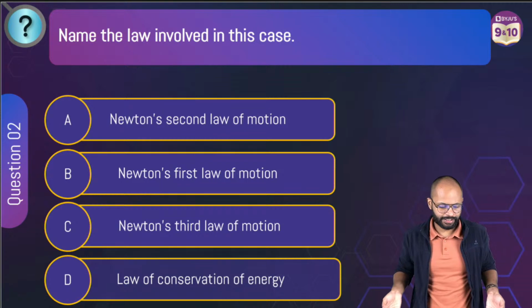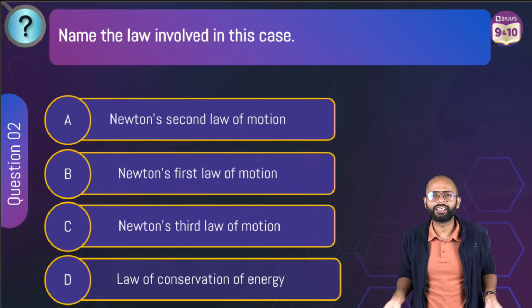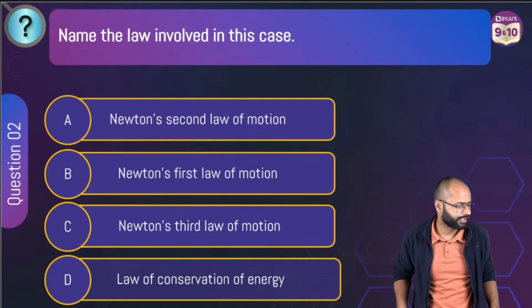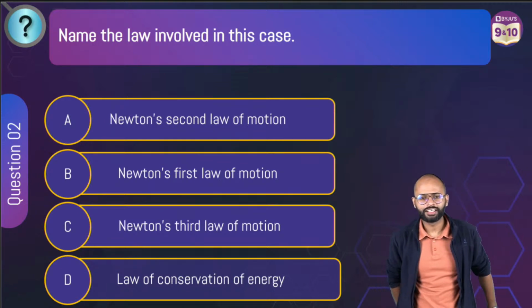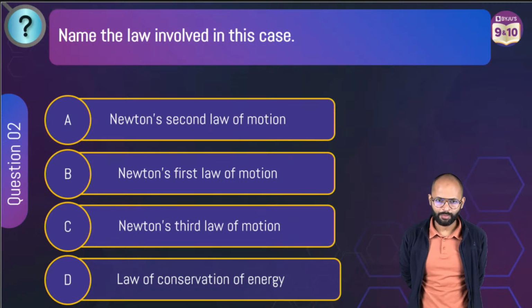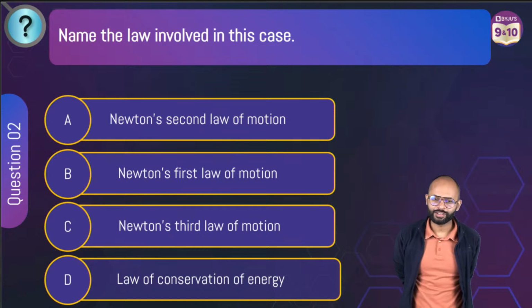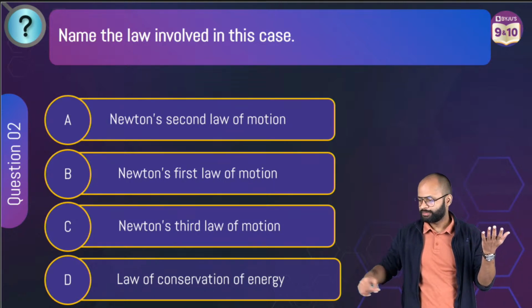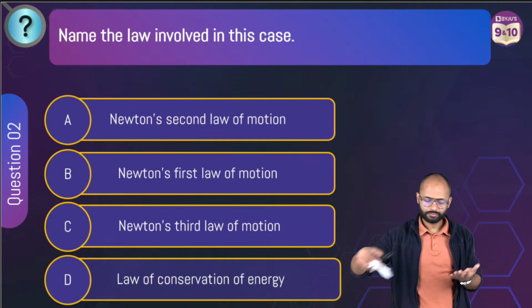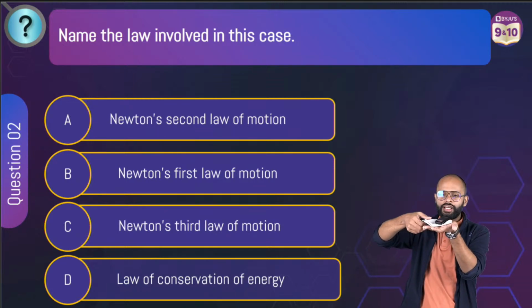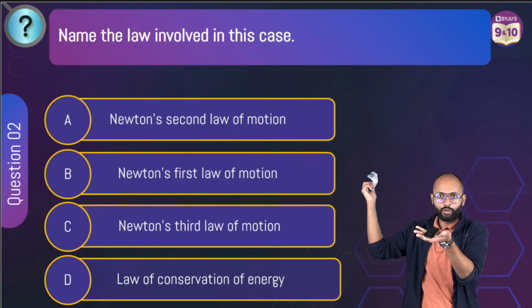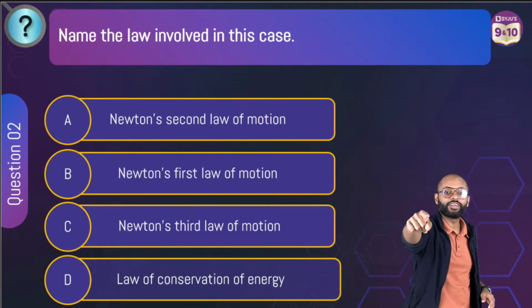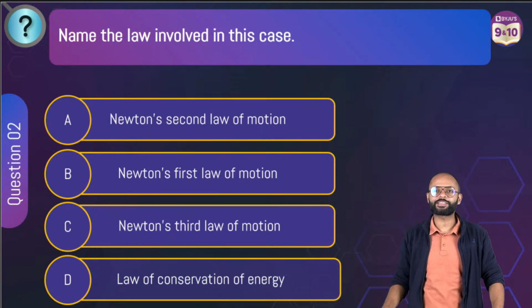Yes. Next. Name the law involved. Sir, I will tell. Very easy question. What do you think? Name the law involved. Which law is this? Krishu? The child will walk while being taught this. Think like this: if I have this hanky and this remote, and I pull this hanky very quickly, the remote remains there. That's why. First law, Newton's first law.